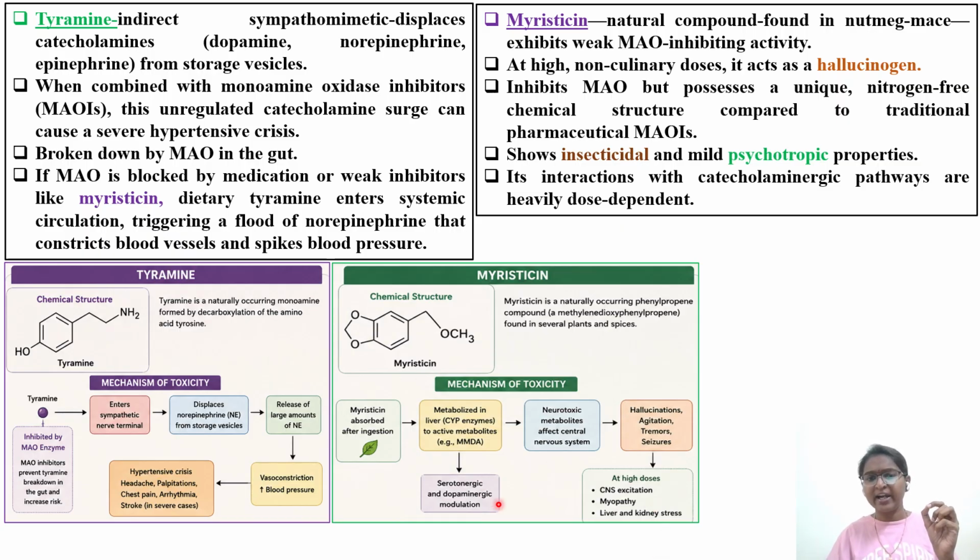So serotonergic modulation is there, dopaminergic modulation. You have to remember that serotonin, dopamine, all these are recreational type of hormones which are released into your body, that will give you happiness, that will give you a sensation of ecstasy. You will feel good vibes. Okay, these type of hormones.